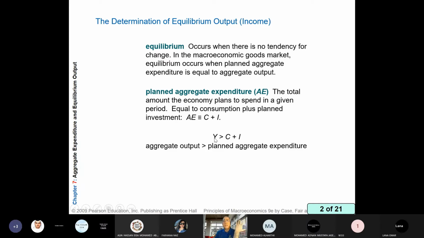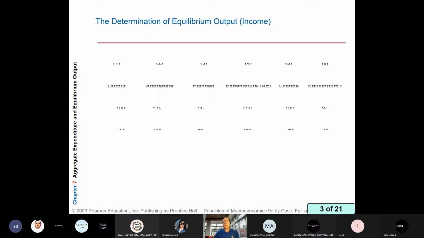But if aggregate output or aggregate income is higher than planned aggregate expenditure or less than planned aggregate expenditure, we will be at disequilibrium. So it's not necessary to enjoy equilibrium. If you remember the business cycle, most years we are far away from equilibrium.